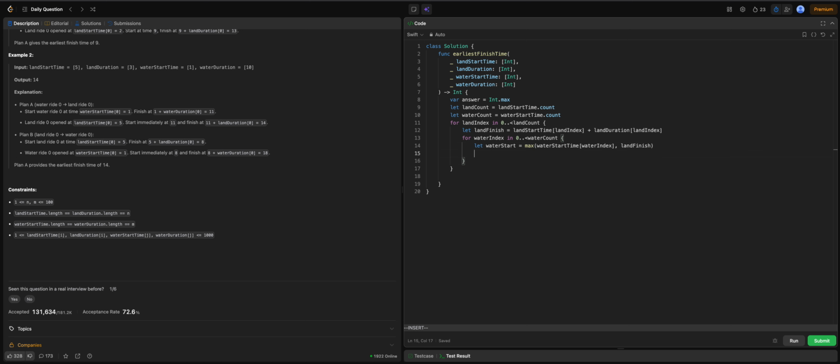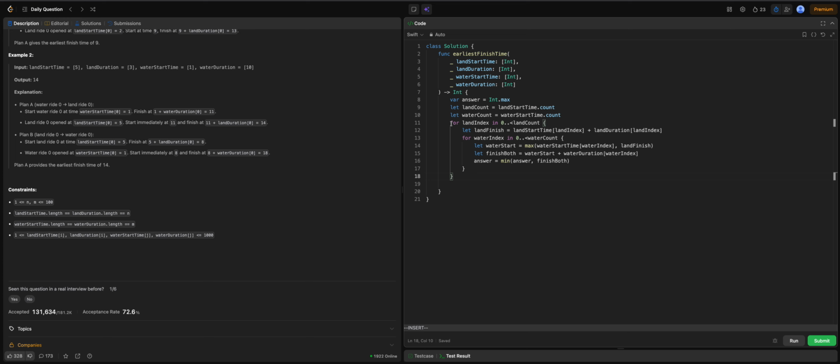Cool. And next is the answer. Let's consider a finished boat. That will be the water start plus water duration of water index, and I can simply update the answer for the minimum of answer and finish boat.